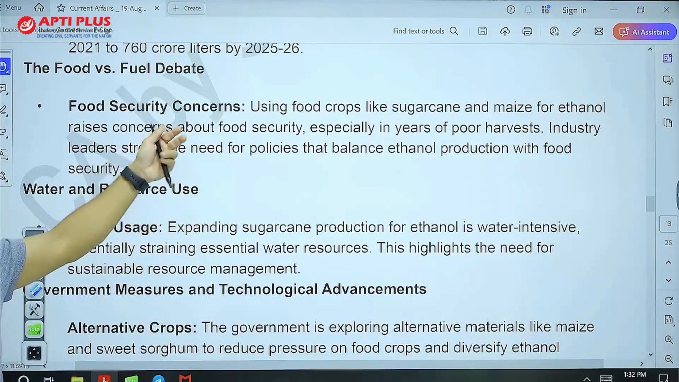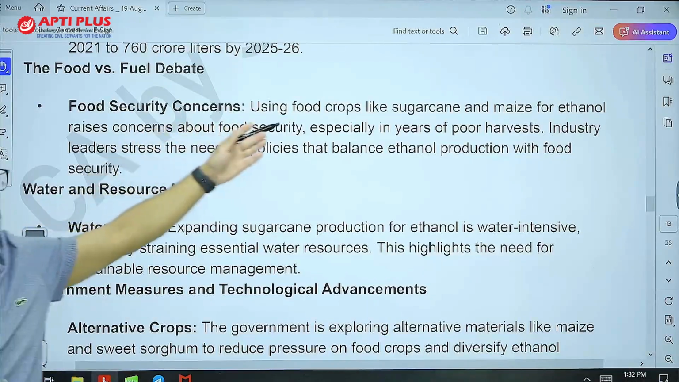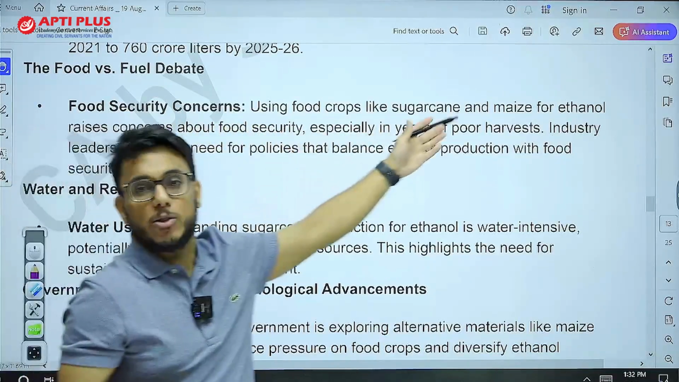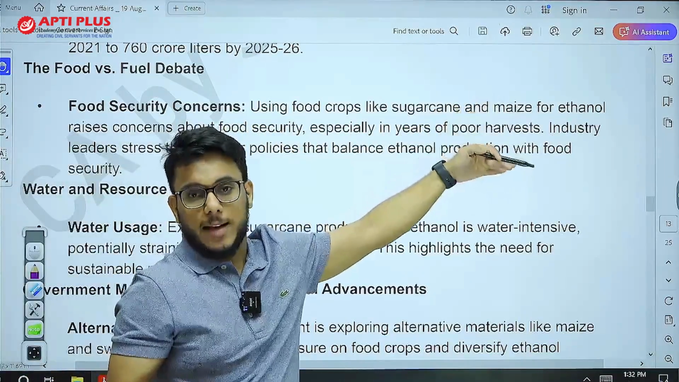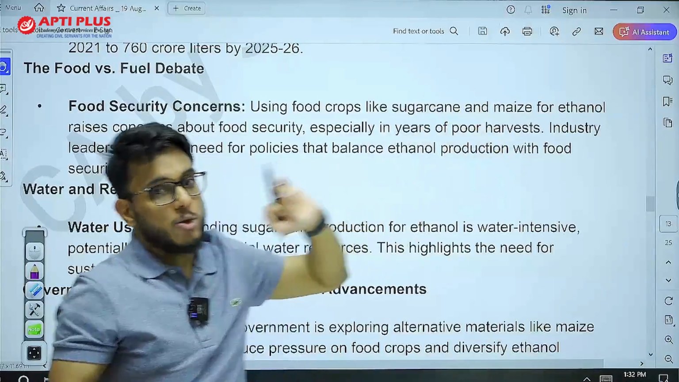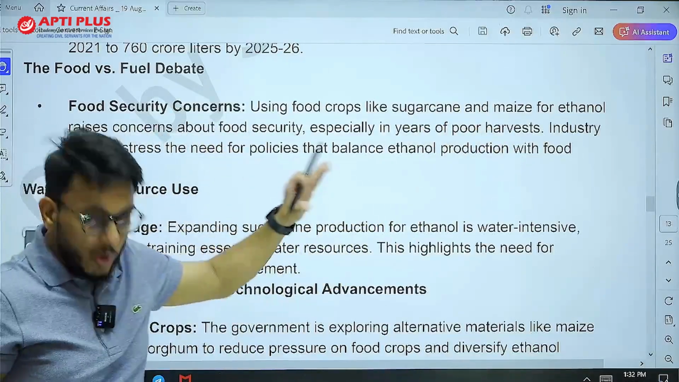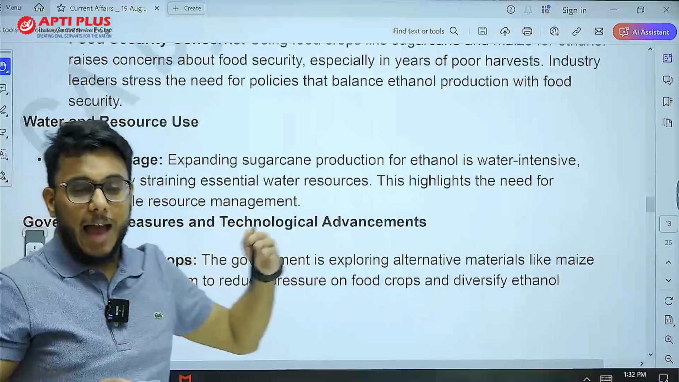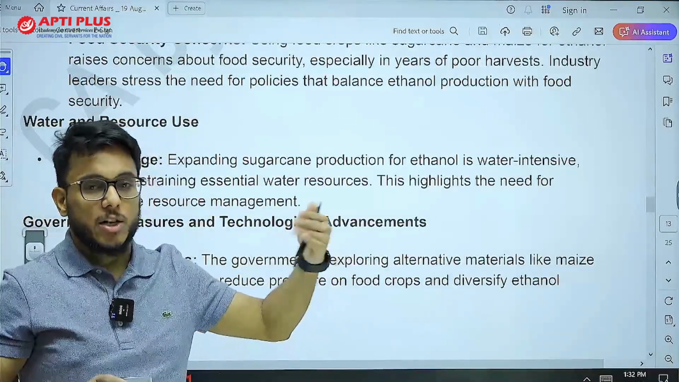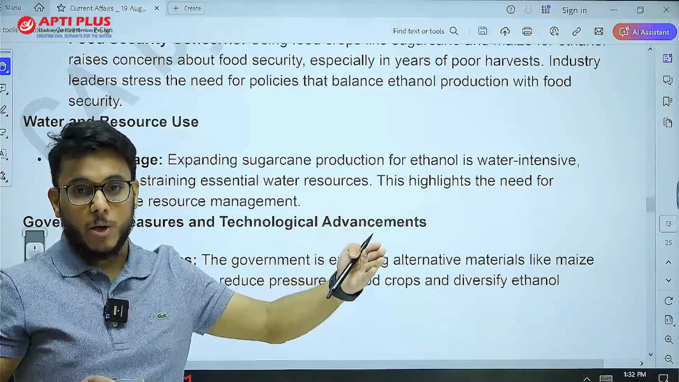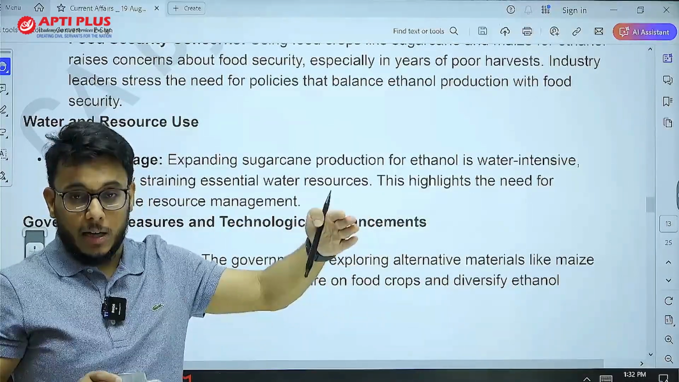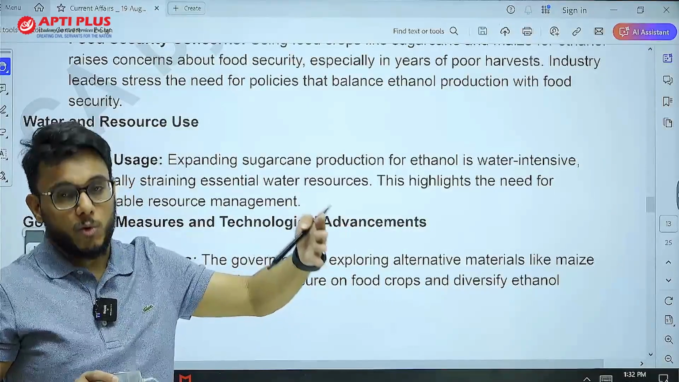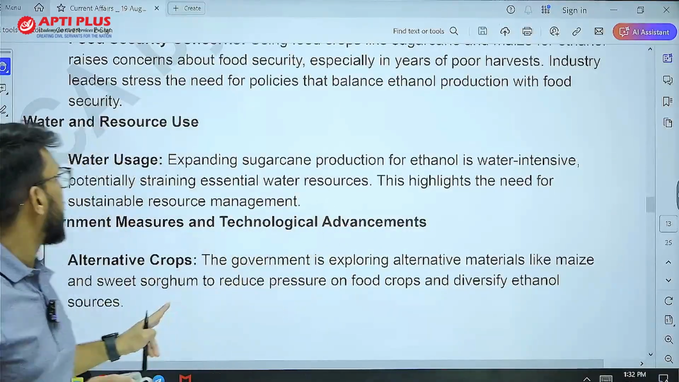Moreover, the government is also saying that we want to diversify, not only sugarcane. We are also trying to retrieve ethanol from maize, but again it happens to be a food crop. So the food versus fuel debate has been there. Therefore, there is a focus that as far as possible, we should transition to second generation and third generation biofuels, where the fuel will be derived from non-food crops, so that this controversy is solved.